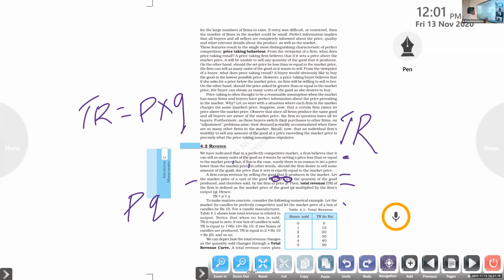So we discussed this table. Zero boxes sold, the revenue is 0. Firms not only want to produce, but at the same time they have to sell that in the market. Here the price of wax candles per box is rupees 10. One box sold, revenue is 10. Two boxes sold, revenue is 20. So P into Q. Any doubt in that table?